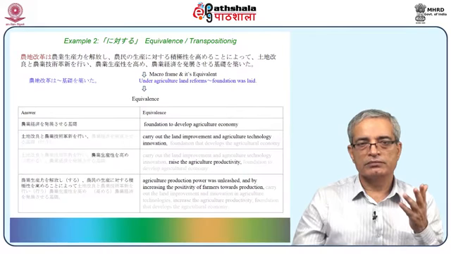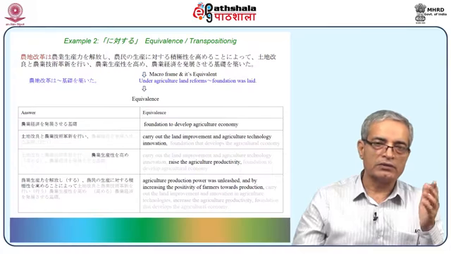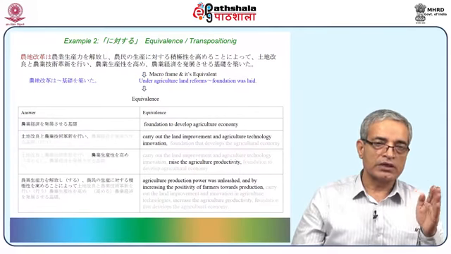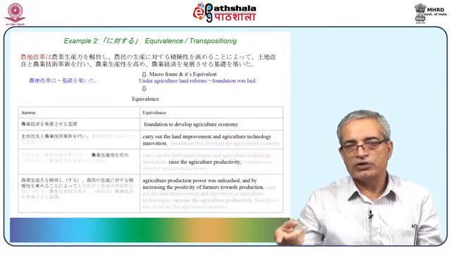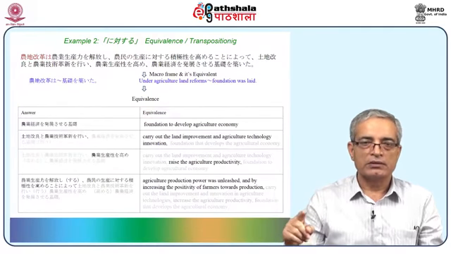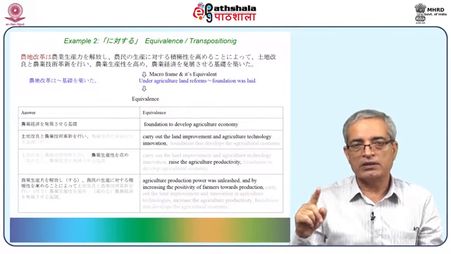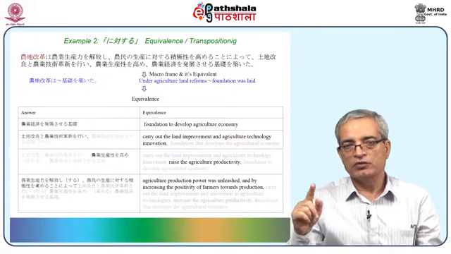This was the macro frame, and now we go for the equivalences, and the equivalences for the segments, the answers which have been given in the previous slides, are given here. Foundation to develop the agriculture economy, carry out the land improvement and agriculture technology innovation. You keep it in your mind that the macro frame is under agriculture land reforms, foundation was laid, and now which foundation?